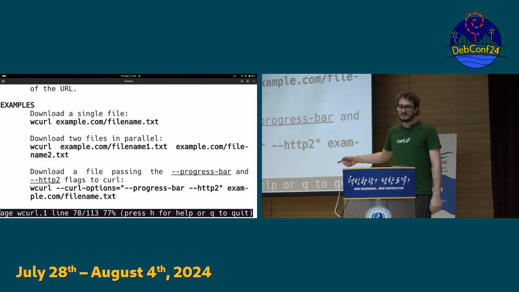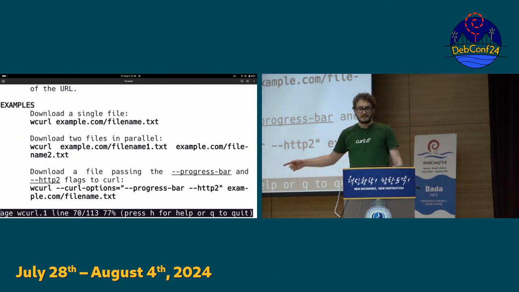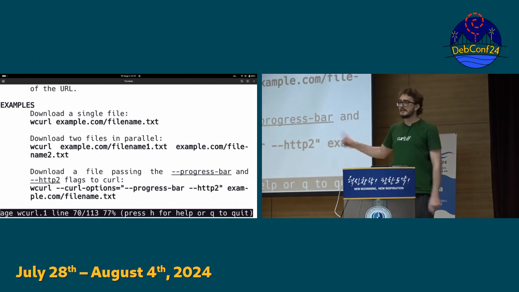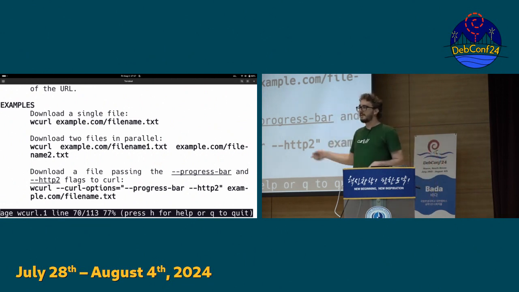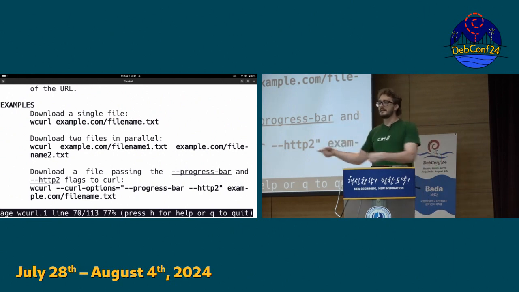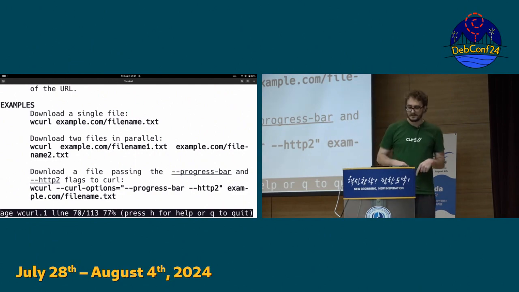Yeah, it's just wcurl URL, and then if you give 2 URLs, you download 2 different things. So this is available on Debian Unstable and testing, and I have nothing against wget. I do like wget. In any case, if you're not running unstable or testing, you can still download wcurl by using wget, and then you download the script into your machine.